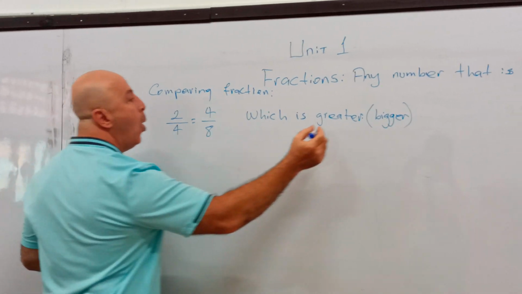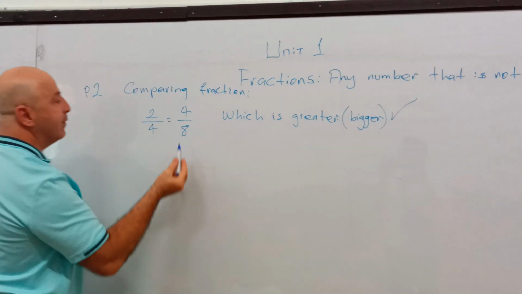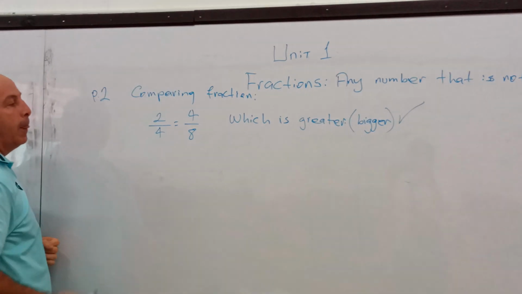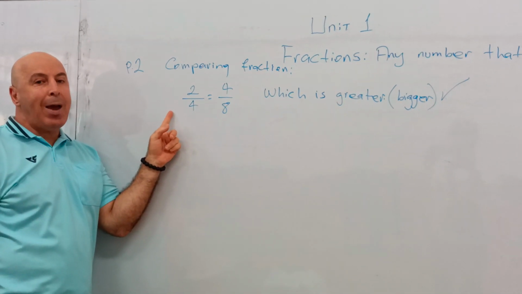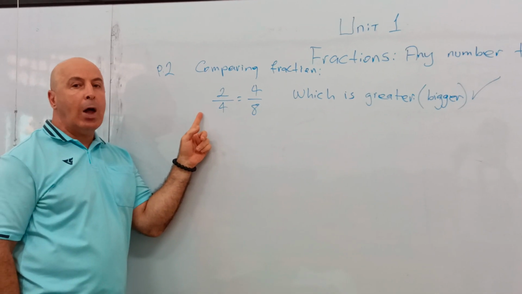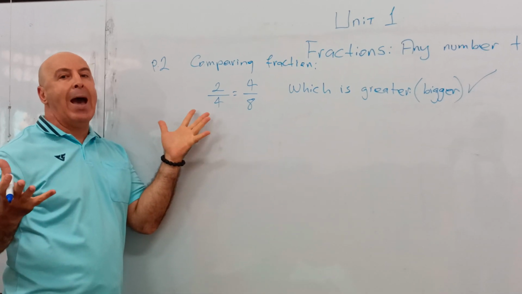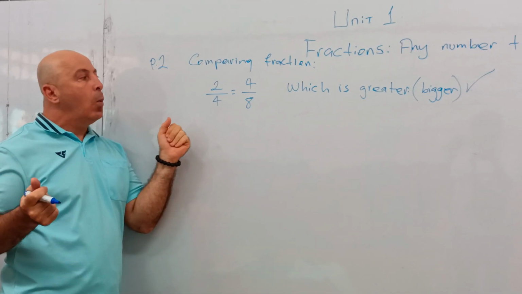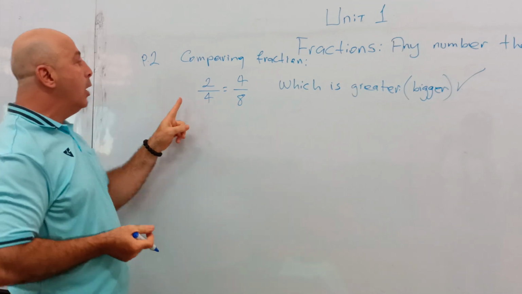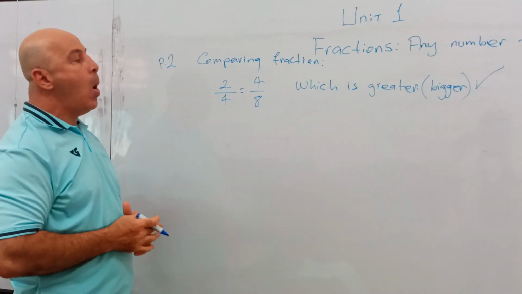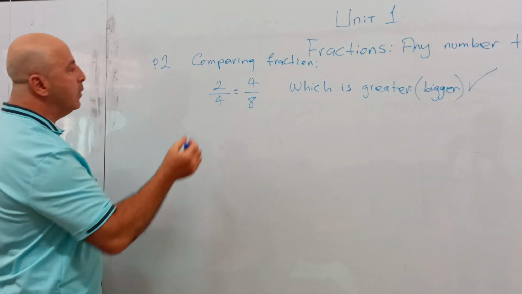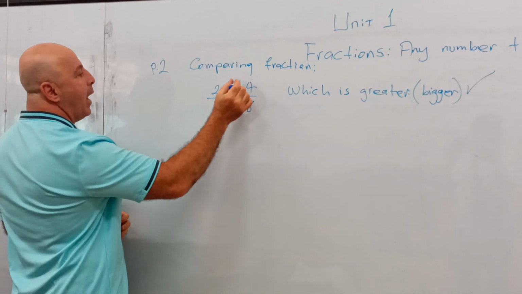We want to know which one is bigger. Is it this one or this one? Now, to find out which one is bigger, we have to do a little math. Right now, when I look at this, I cannot tell, because I don't know this and I don't know this.